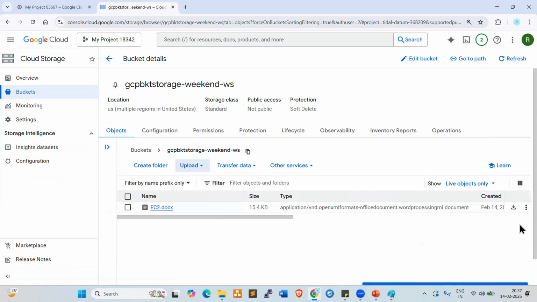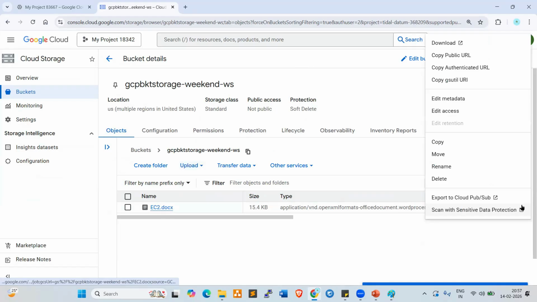Now look at here. So copy public URL, copy authenticated URL. The public URL, if you want to copy, you can copy and share with anyone. They can access it from anywhere. If you want to edit the access level, look at here, you can modify it here. Edit metadata, right? Here, export to cloud pub and sub. There is an option, export to cloud pub and sub, so you can export. Scan with sensitive data protection.